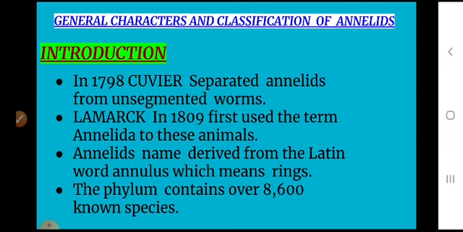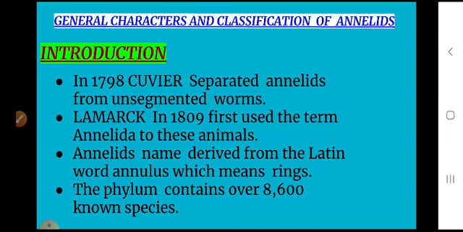The term Annelida has been derived from the Latin word annulus, which means rings. This term is adapted to these animals because the body is divisible into a number of rings.